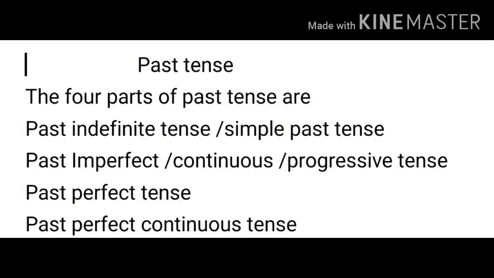So when we read about the past tense, again it has 4 subparts, that is the past indefinite or simple past tense, past imperfect, past continuous or past progressive tense, past perfect tense and past perfect continuous tense. As you know, with the word past we come to know that the verbs tell us that the action has taken place earlier in the past time. So here we will now study each subpart one by one.